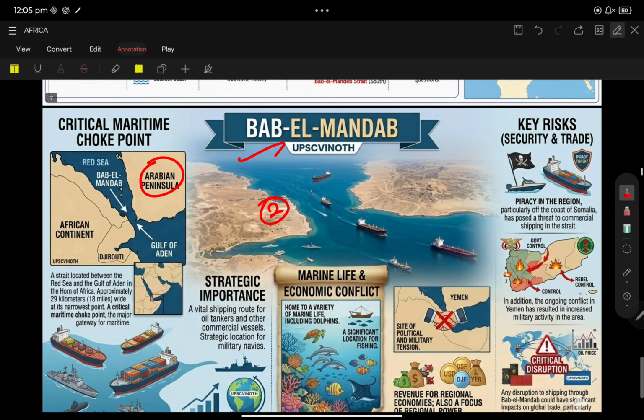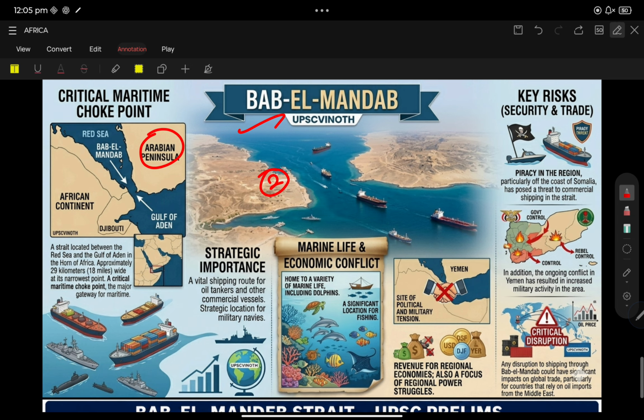Now let us see some of the important points. They can ask that this strait is one of the most vulnerable areas for piracy, and it has multiple conflicts also. It is a critically disturbed area, known as a critical maritime choke point. It is a significant location for fishing, home to a variety of marine life, and it has a chunk of oil reserves also.